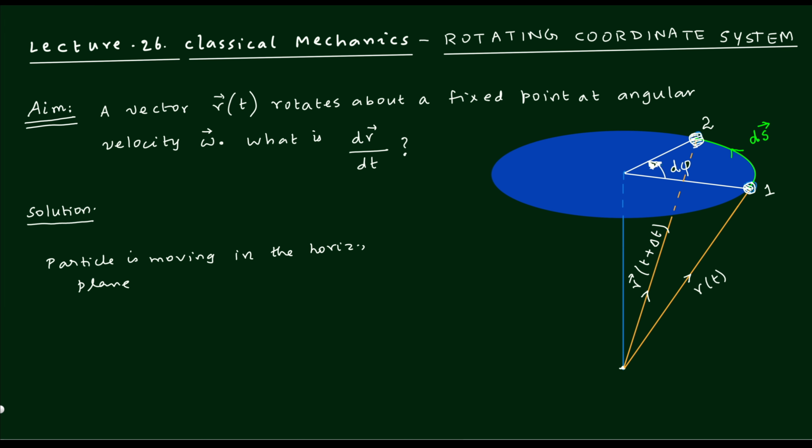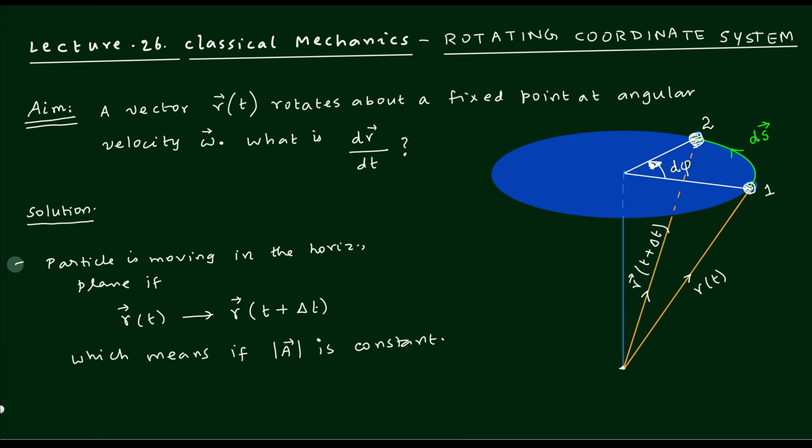Now what I have done is I have essentially shown the r of t vector and the r of t plus delta t vector. The clarity will be there if I draw that. The meaning is clear: the position vector r of t changes with time. The two yellow lines in the diagram denote that. The first line is in front and the second line is a little bit behind the scene, but that is how it is visible when you plot it on a plane.